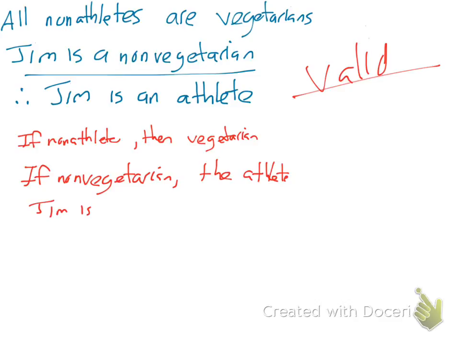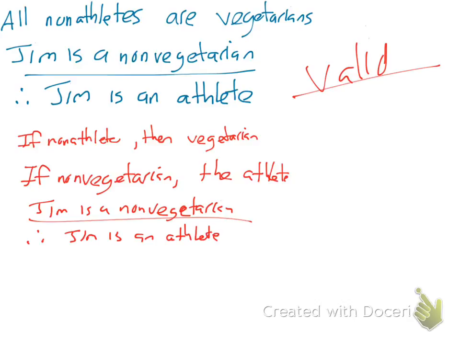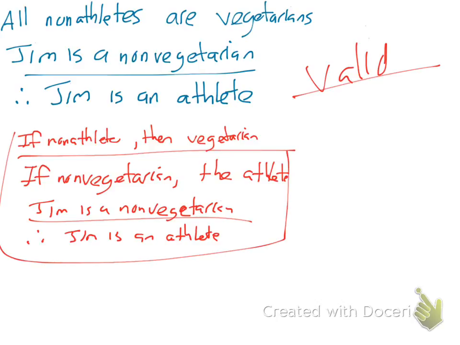Jim is a non-vegetarian. Therefore, Jim is an athlete. Now we look at this one only. Alright. Does it flow now? Does it put Jim into the group that will have the characteristic of being an athlete? Would that be valid? So therefore, that's why it's valid.